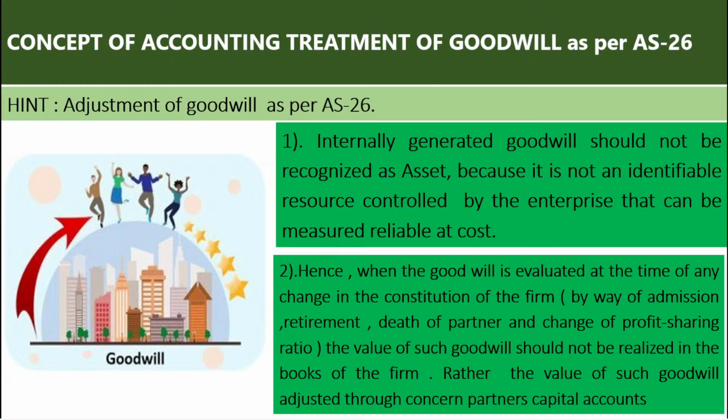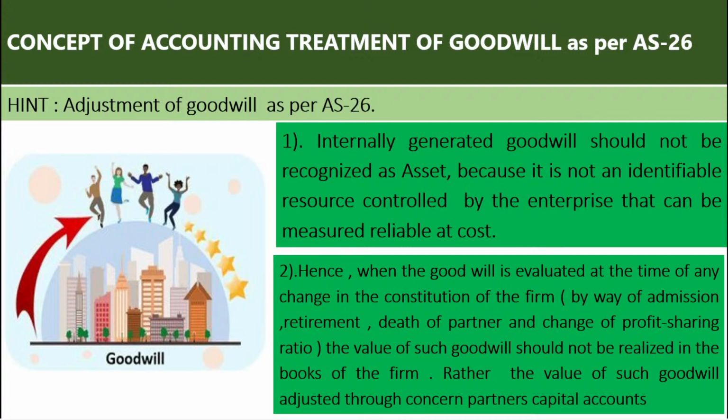These are the examples of changes in the constitution of the firm. So in such cases, the value of the goodwill should not be raised in the books of the firm. Rather, the value of such goodwill is adjusted through the concerned partners' capital accounts. They are saying that we should adjust it through the partners' capital accounts. I think everybody is understanding it.